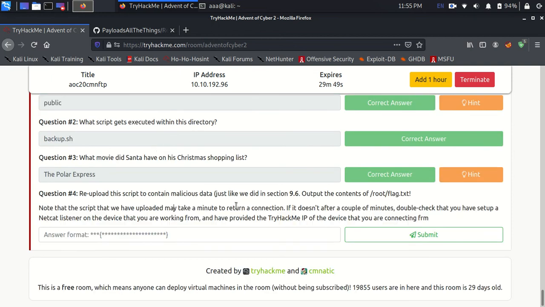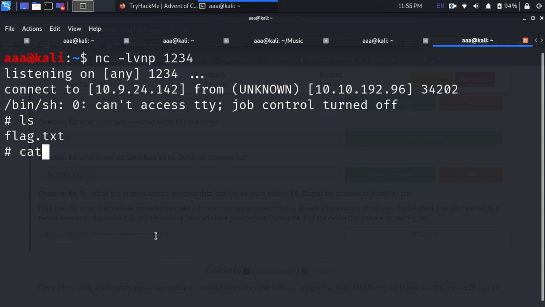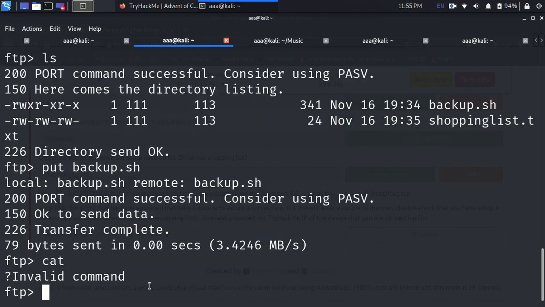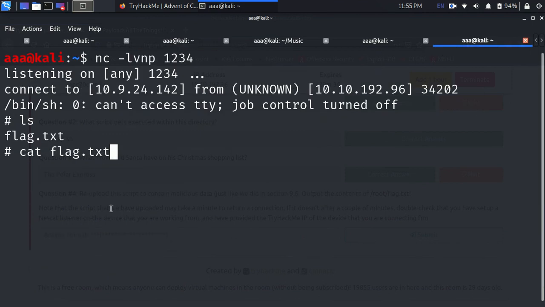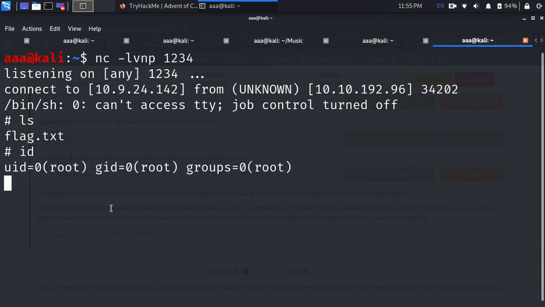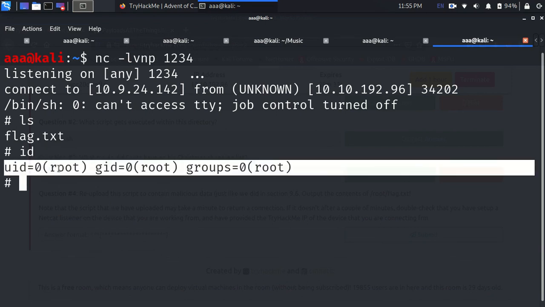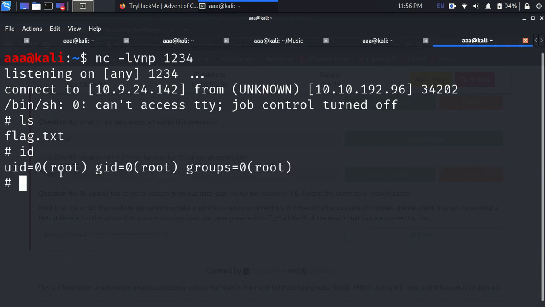So the answer for this one is you need to type cat flag.txt. Remember, this is not FTP. Over here cat did not work because that was FTP, while this is a proper shell and you can do anything a shell can do. And we are even root. So perfect, we have totally exploited everything from here.